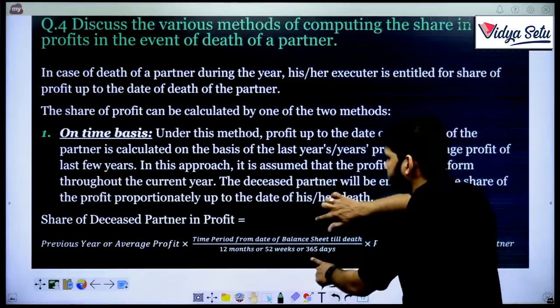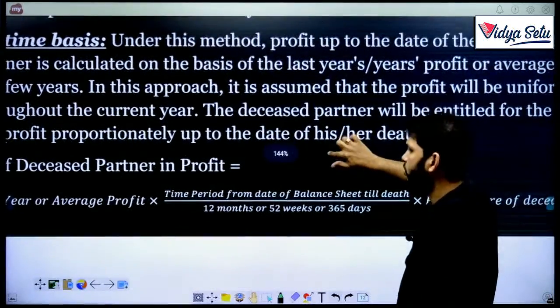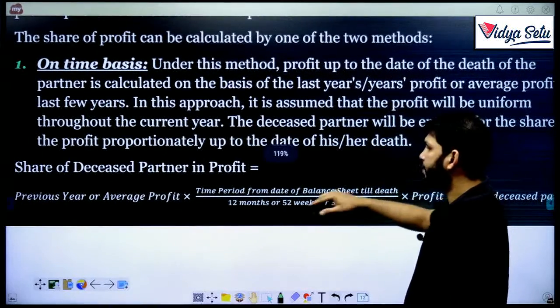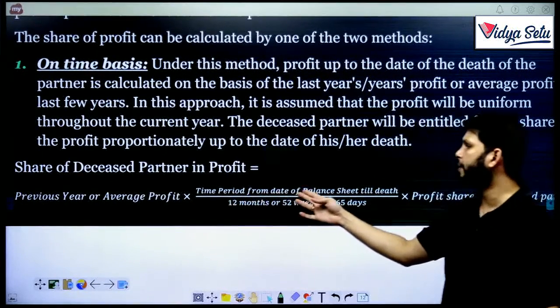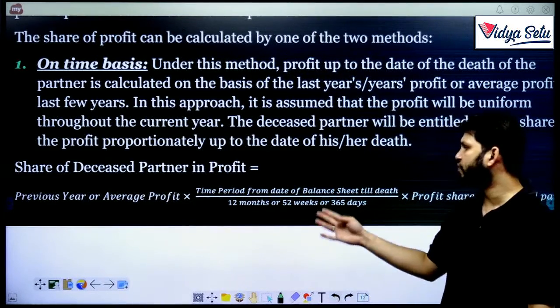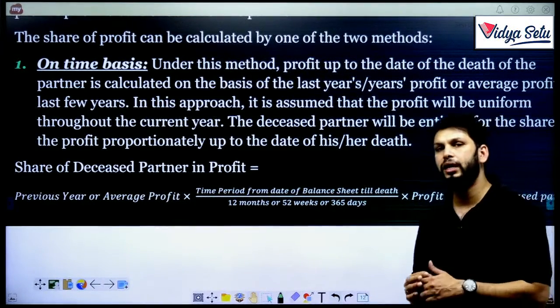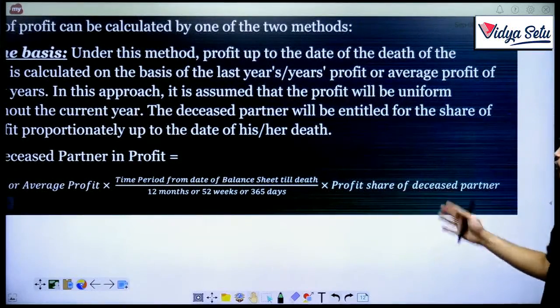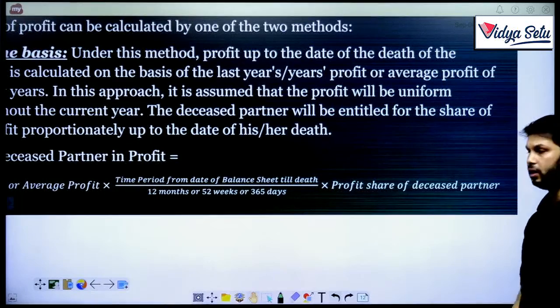I guess it's not visible. Let me show you. Now I hope it is visible to you. Previous year average profit multiplied by time period from date of balance sheet till death, divided by either 12 months or 52 weeks or 365 days depending on the date which is given of his death, multiplied by profit share of the deceased partner.